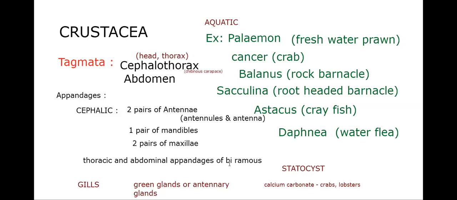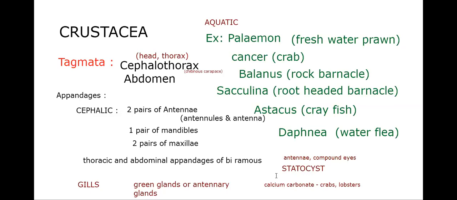That means every appendage will be branched. So what are the respiratory organs? We said gills, and excretory organs are green glands and antennary glands. Sensory organs include antennae and compound eyes, and the balancing structures which are unique here, that is statocysts, are present.